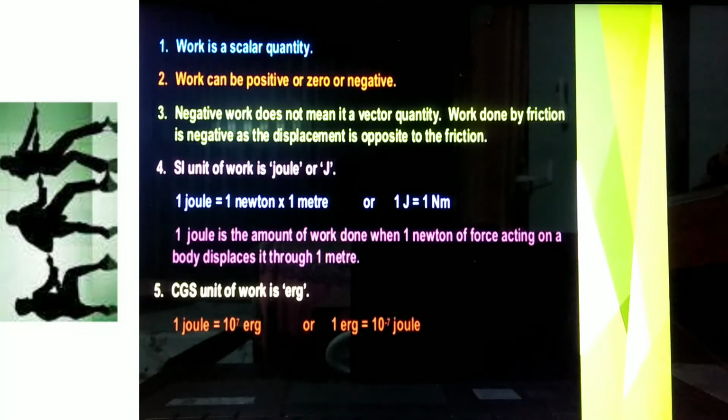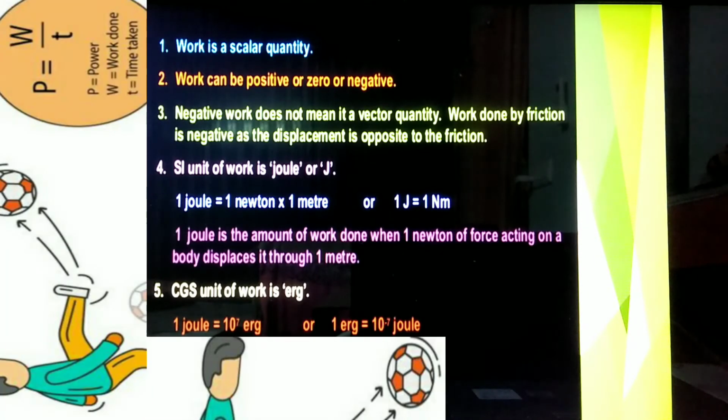Work is a scalar quantity. Work can be positive, zero or negative. Negative work does not mean it is a vector quantity. Work done by friction is negative as the displacement is opposite to the friction. The unit of work is joule, the symbol is J. 1 joule is equal to 1 Newton meter.